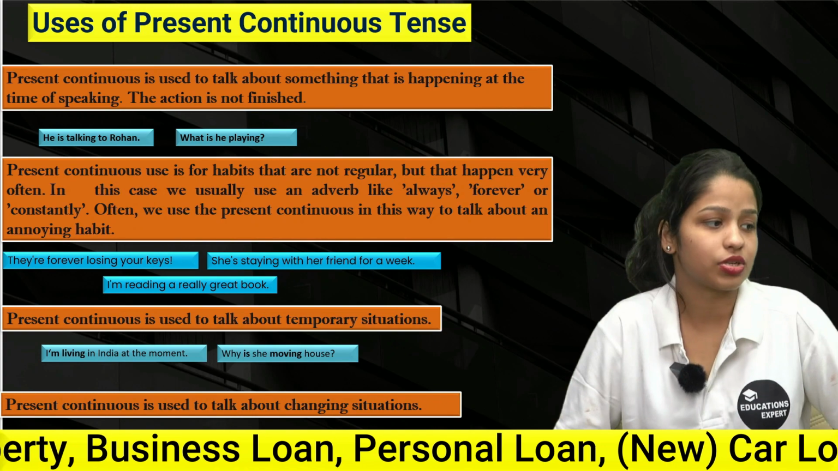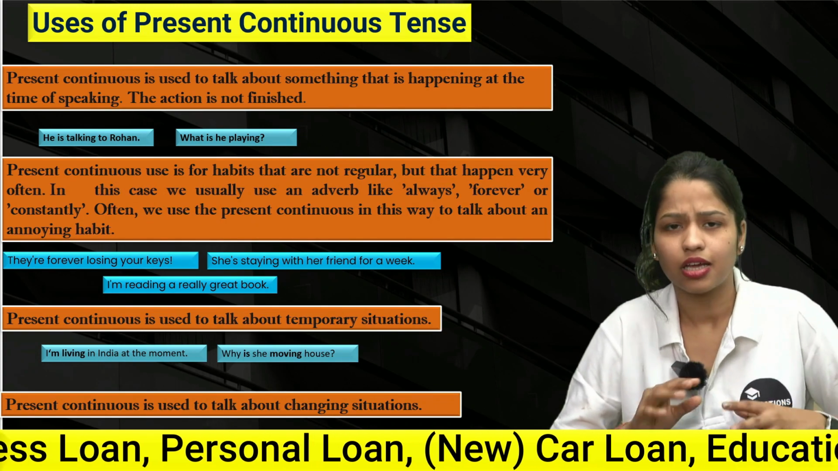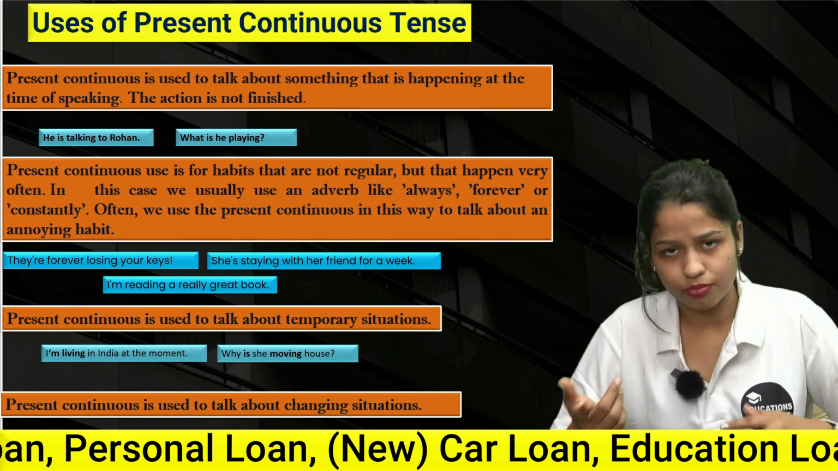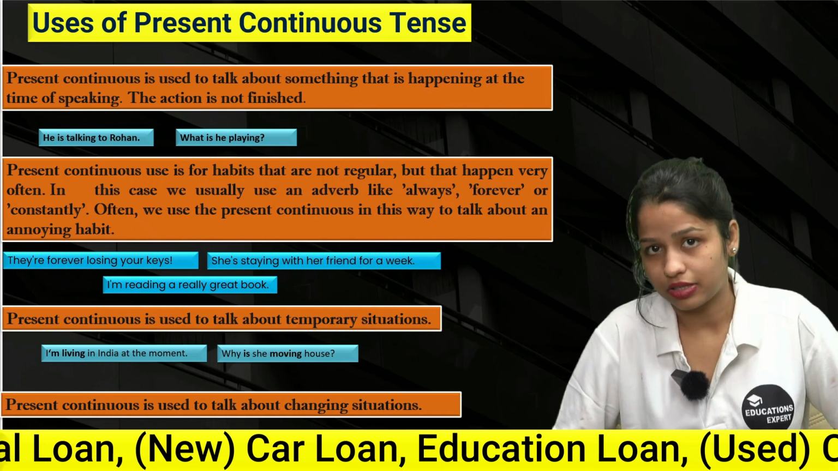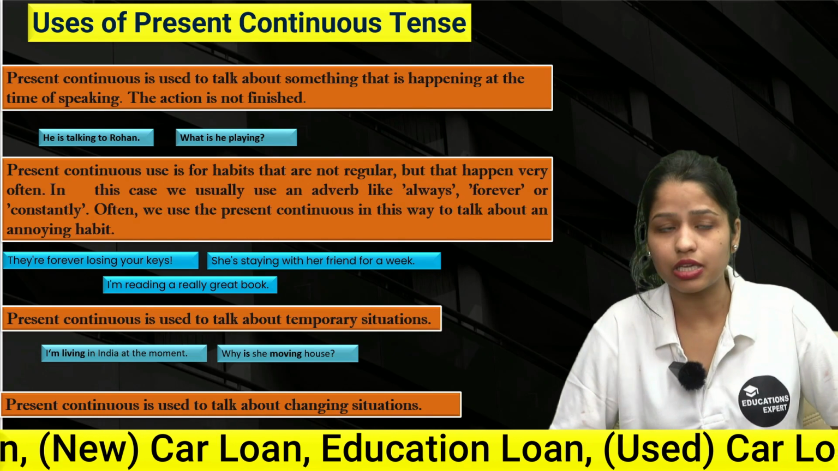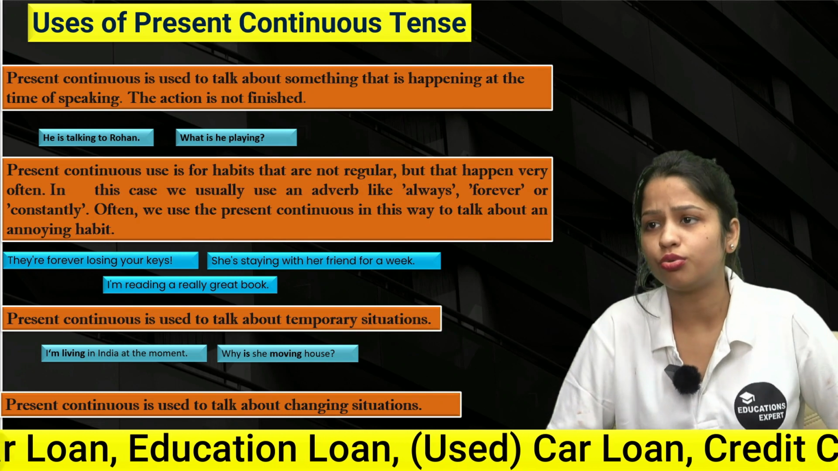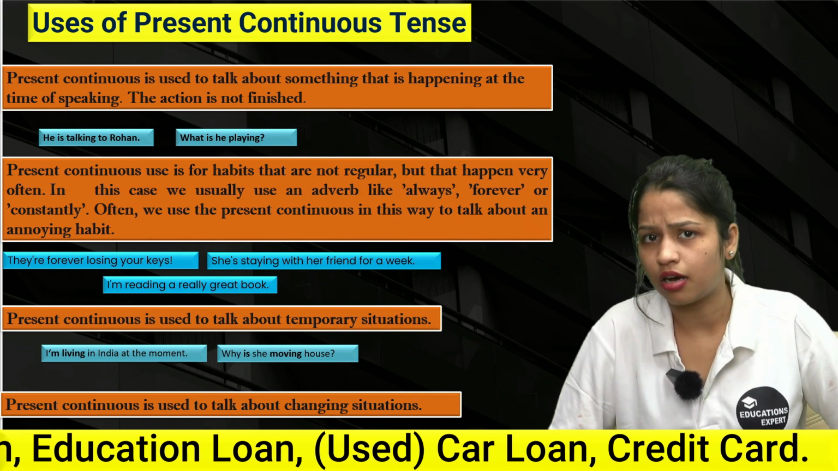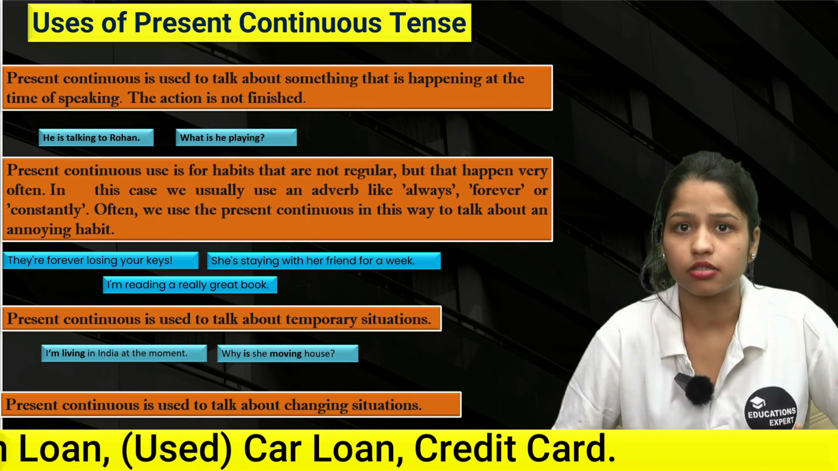Next, present continuous is used to talk about a changing situation, right? This is something related to the previous one. You're getting taller and taller every day. So this is the changing situation. Obviously, you're getting taller and taller every day. For example, you or maybe your brother is in your growing age, and you are getting your height, right?